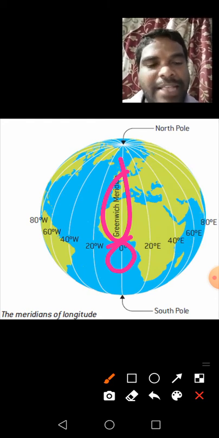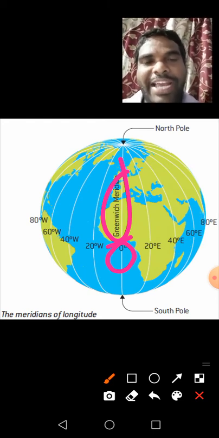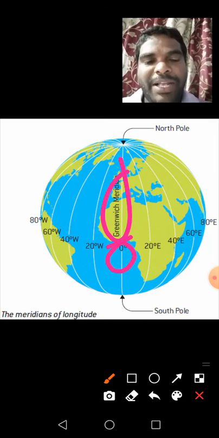Like parallels, meridians are also drawn at intervals of 1 degree. If we move away from the prime meridian towards the east or the west, we reach halfway round the globe at 180 degrees. Understand, children?